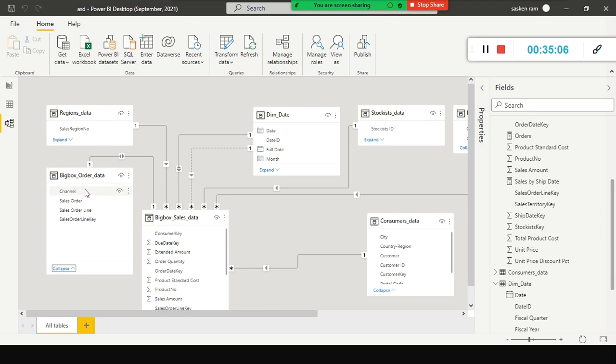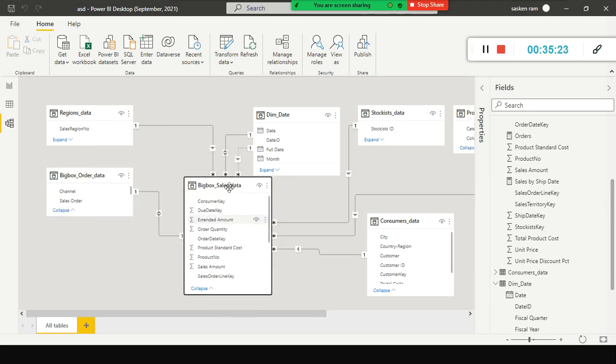Which mode of sale this order was executed in, and then the order number, order line key. All the one-time information about the order will be stored here, and all the multiple instances related to the order are stored here. So what is the order date, which product they ordered, the sales order line key, the territory key, the product cost, unit price, discount percentage, everything is available here.